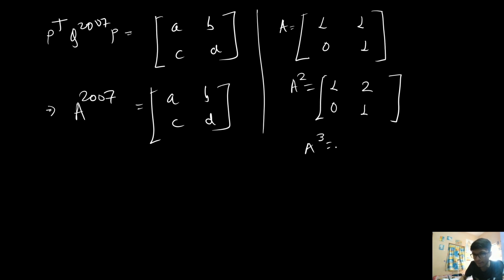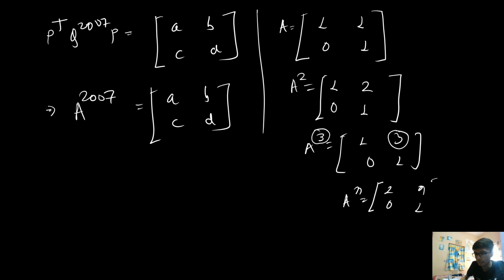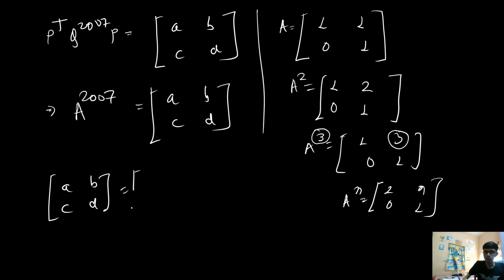So if you calculate A cube as well, this will be basically 1, 3, 0 and 1. Similarly, if you see the value of n coming here, that is the value seen here. So if I write A to the power n, it is basically 1, n, 0 and 1. So from here I will get A to the power 2007, which is basically equal to A, B and C over D, that is 1, 2007, 0 and 1.